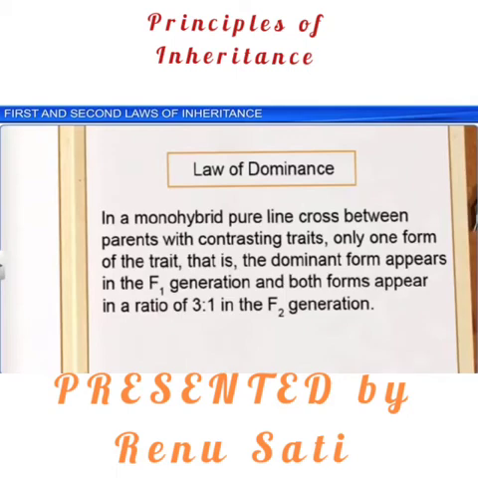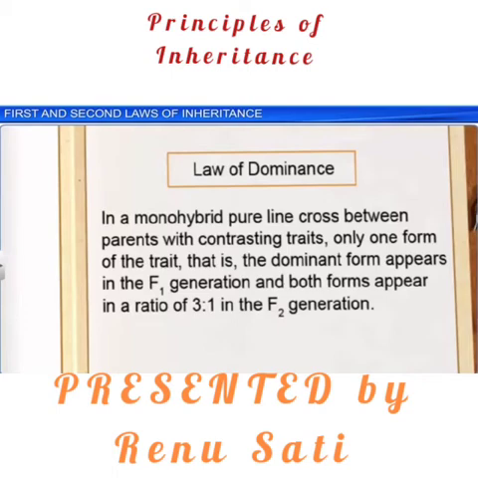In a monohybrid pure line cross between parents with contrasting traits, only one form of the trait, that is the dominant form, appears in the F1 generation, and both forms appear in a ratio of 3:1 in the F2 generation. In the F1 generation, only the dominant character is able to express itself.